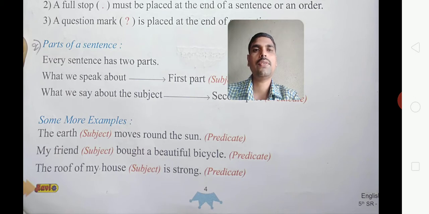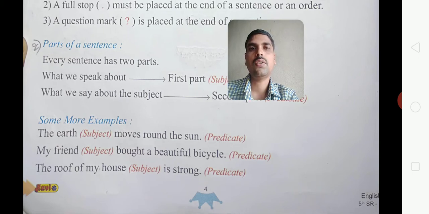And the next sentence: my friend bought a beautiful bicycle. Here the doer of the action buy is the subject, my friend. So my friend is the doer of the action, so it is called the subject. And bought is the verb, and a beautiful bicycle are the words attached to the verb bought, so this part is called the predicate. Then the next sentence: the roof of my house is strong. Here the subject is the roof of my house, and is strong is the predicate, the second part.